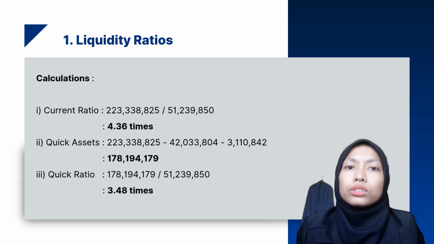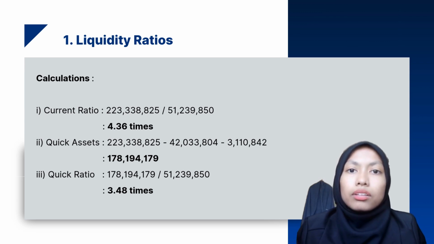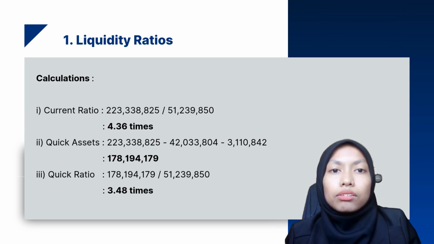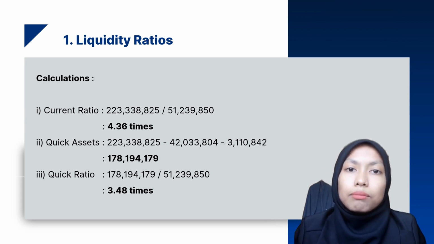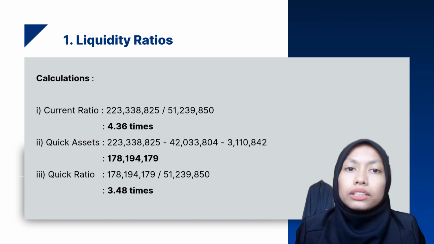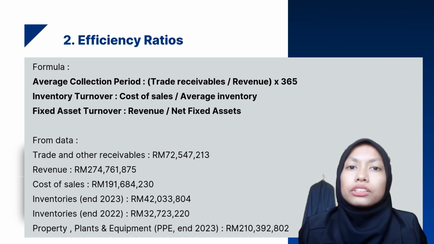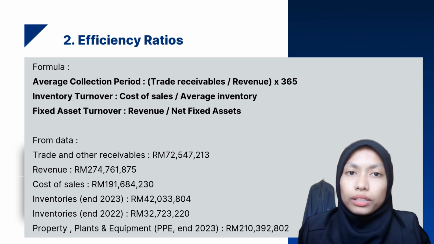So this is the calculation for the liquidity ratio analysis in 2022. The total current ratio is 4.36 times. Second, total quick assets is 178,194,179. Lastly, the total quick ratio is 3.48 times.